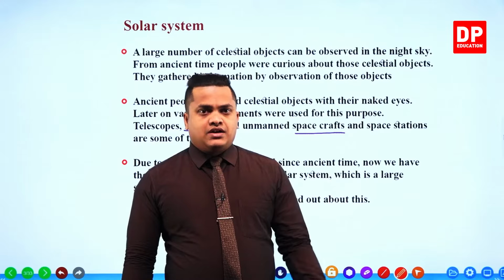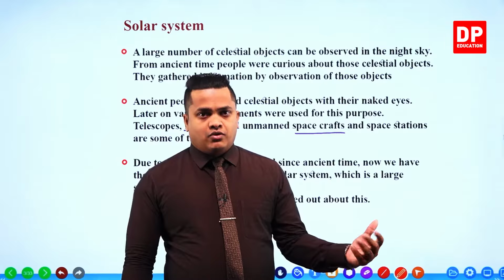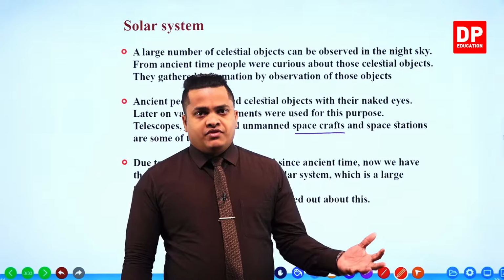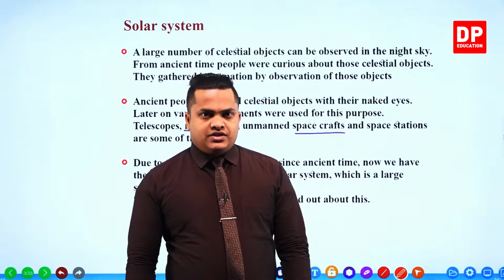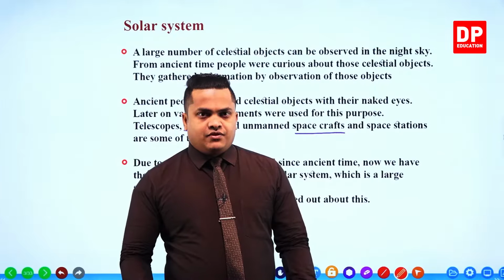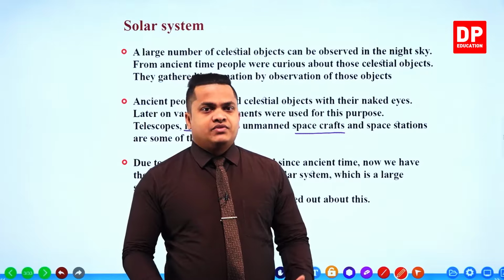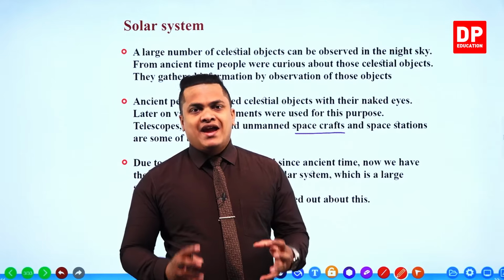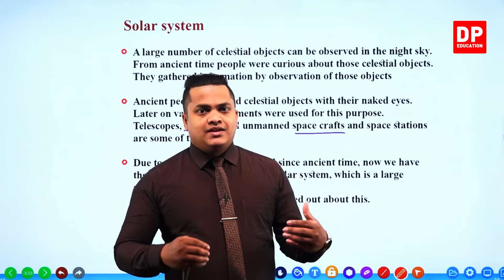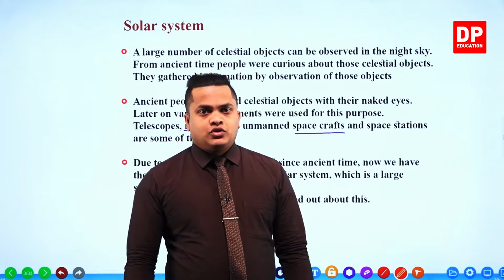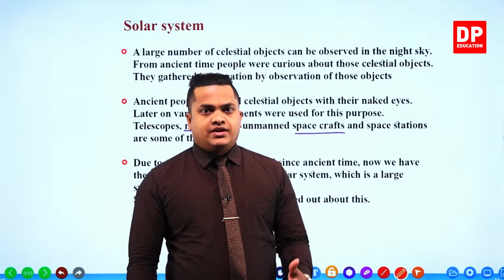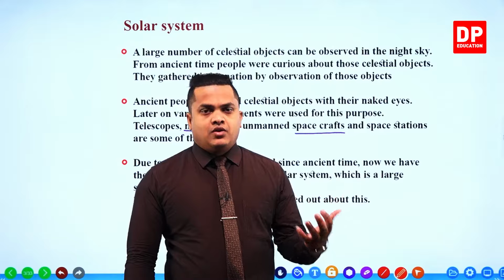So directly we can't send a human being to outer space. No, we don't know what the conditions are. So in order to investigate those conditions, my dear children, first of all, unmanned spacecrafts were sent. Then after that, manned spacecrafts, that means spacecrafts with people, were sent to outer space to explore. Then telescopes are also a type of instrument used to observe outer space.